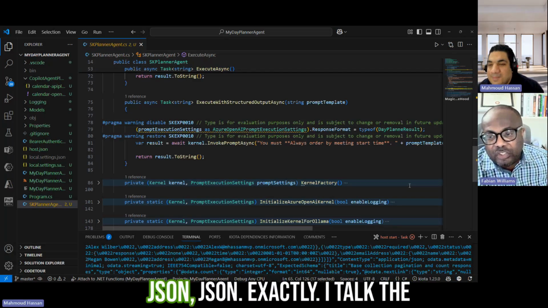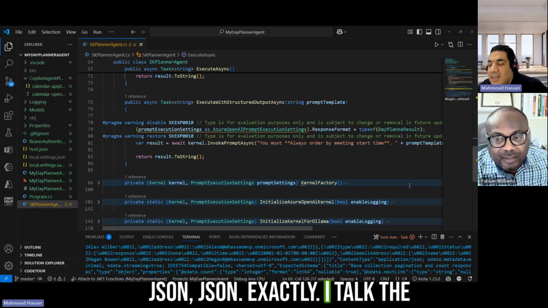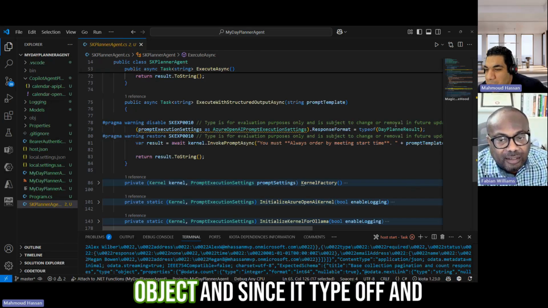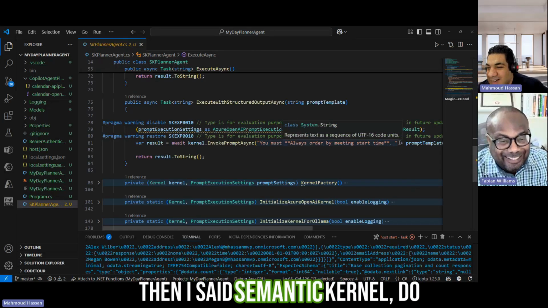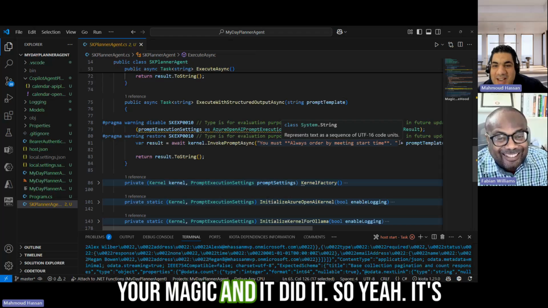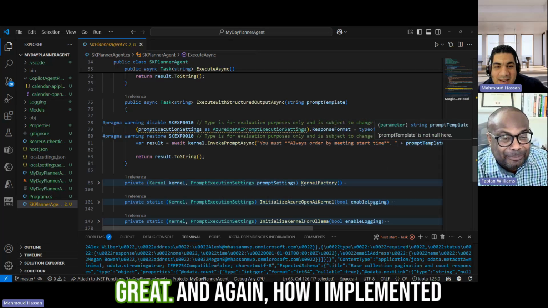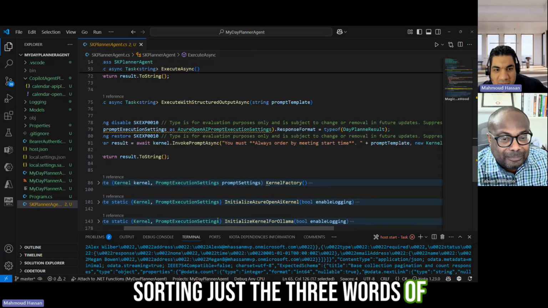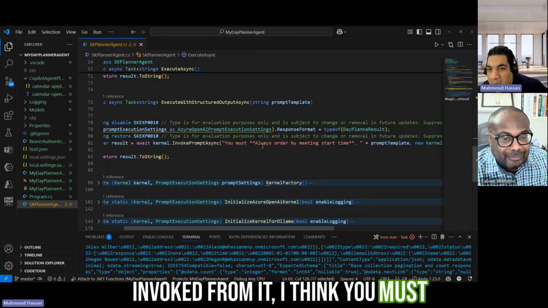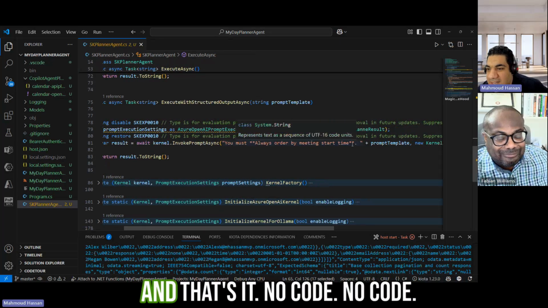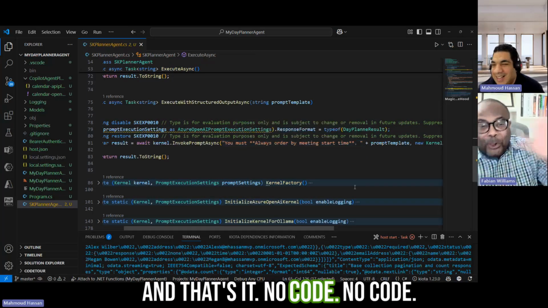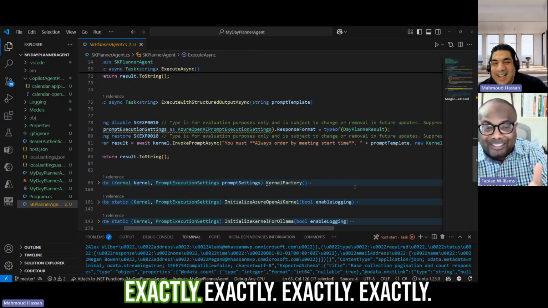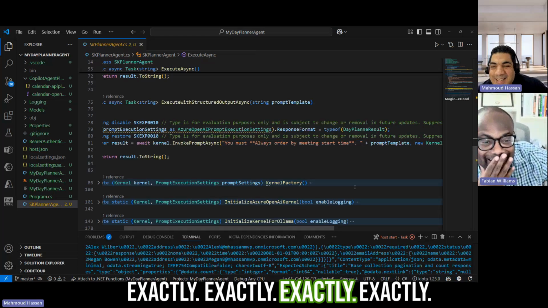Yeah, that's like JSON to C# to JSON. Exactly. I took the easiest path, created the object, and then said type of, and then I said Semantic Kernel, do your magic, and it did it. So this is great. And again, how I implemented sorting: just three words. Invoke prompt async, you must always order by meeting start date, and that's it. No code. Exactly, this is an instruction.